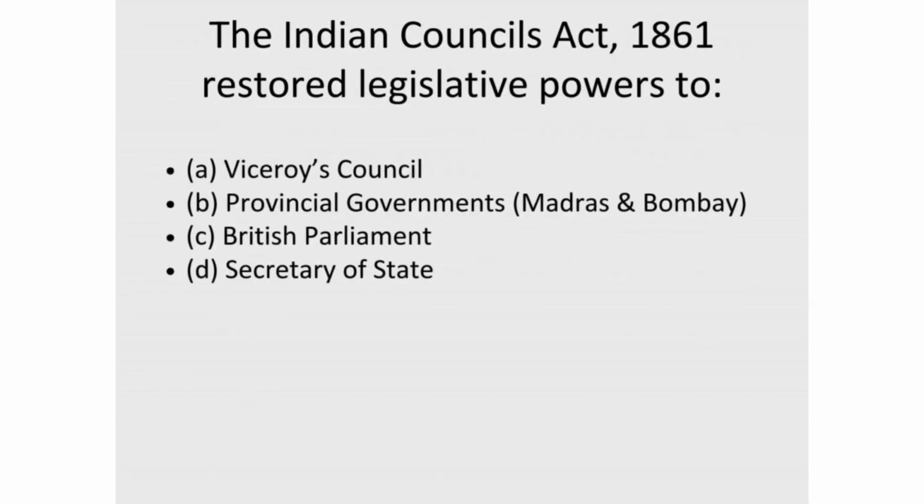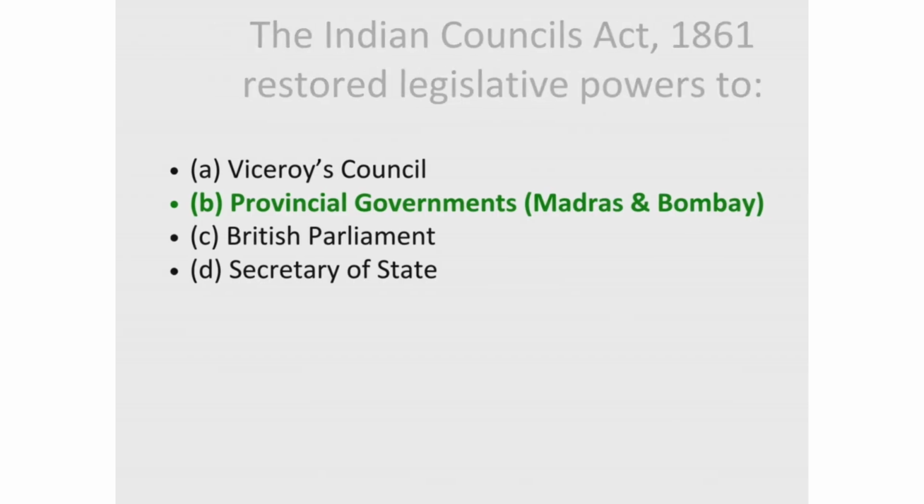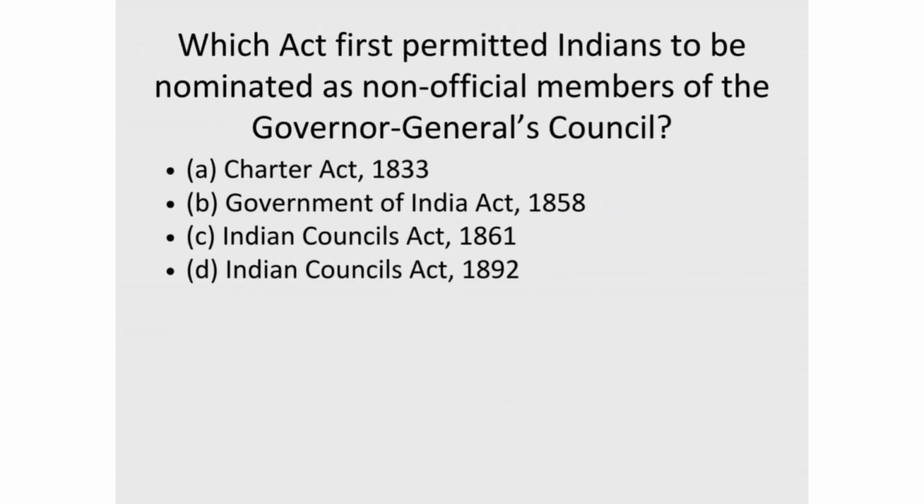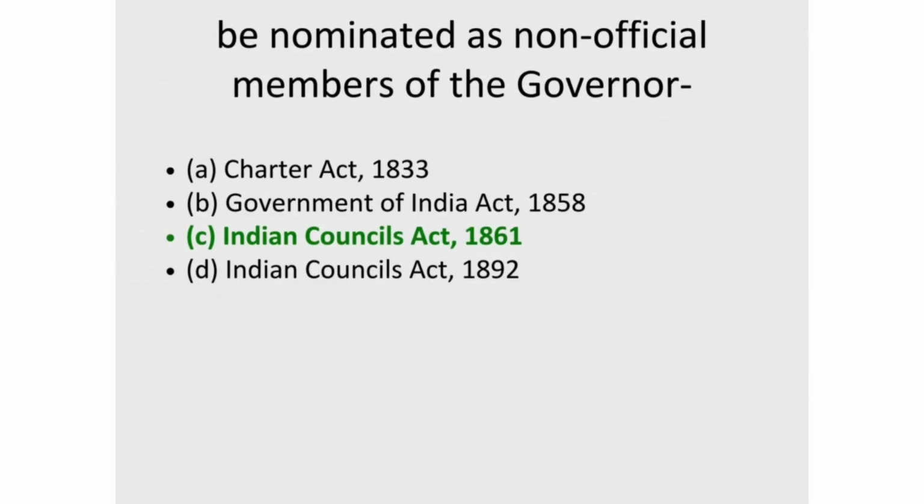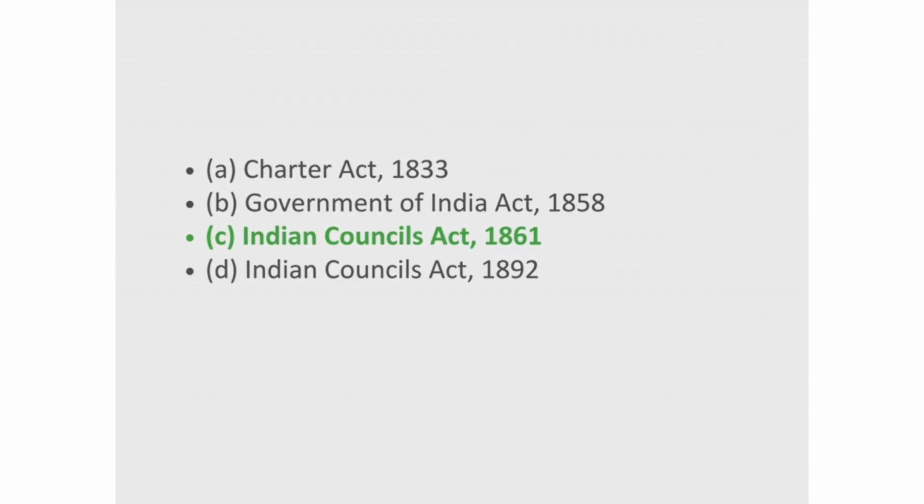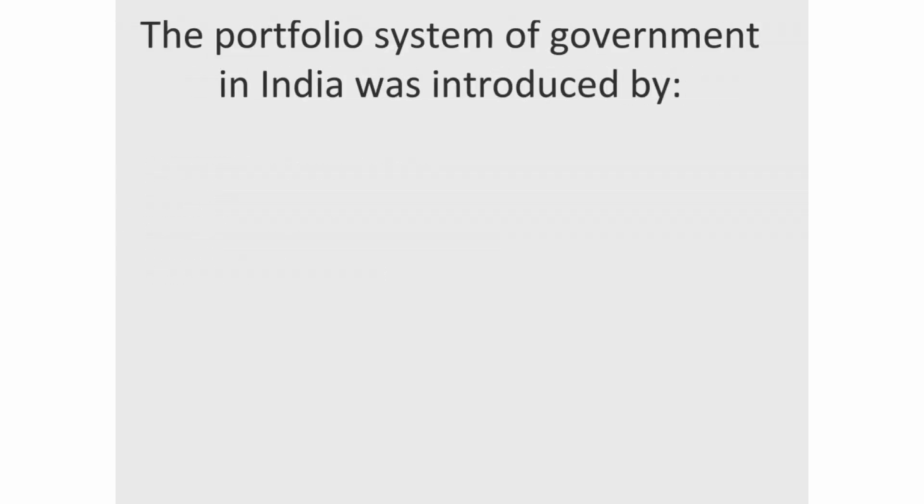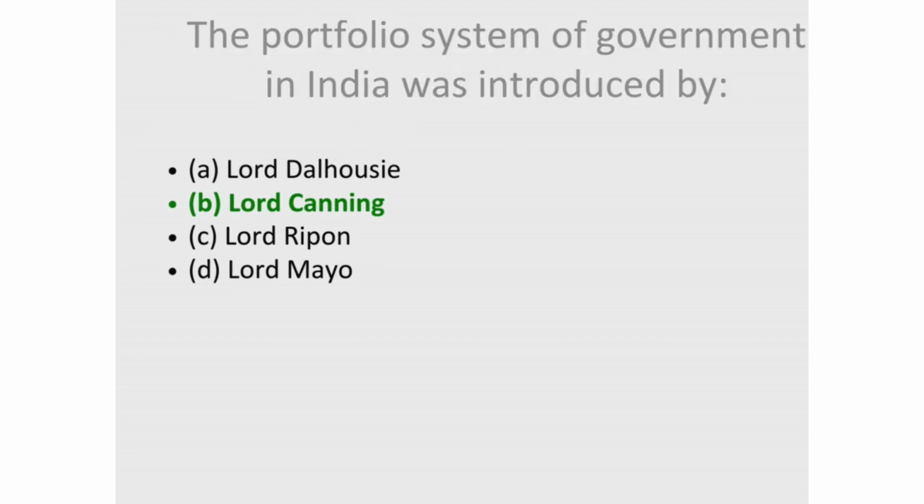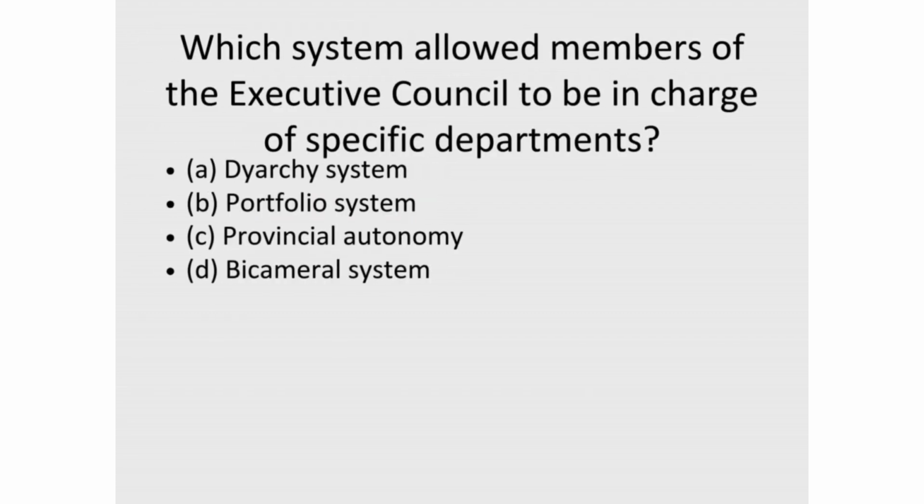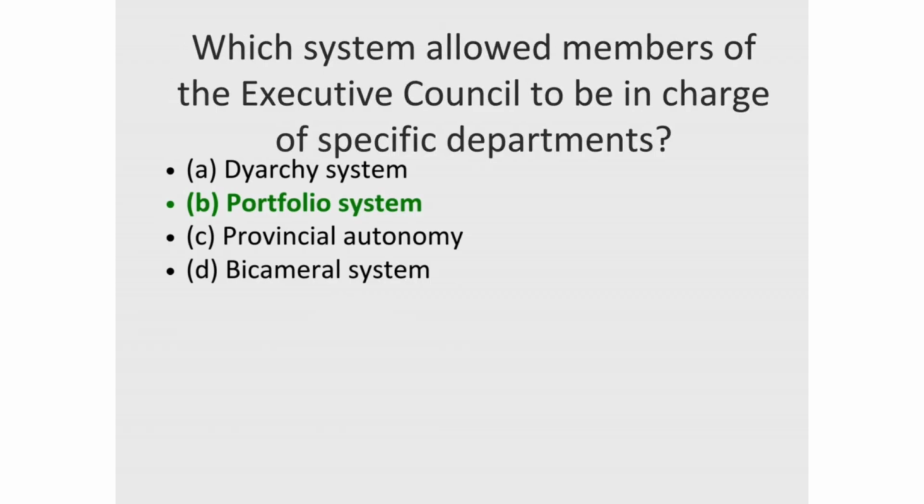9. The Indian Councils Act, 1861 restored legislative powers to. Correct answer, B. Provincial governments, Madras and Bombay. 10. Which act first permitted Indians to be nominated as non-official members of the Governor-General's Council? Correct answer, C. Indian Councils Act, 1861. 11. The portfolio system of government in India was introduced by. Correct answer, B. Lord Canning. 12. Which system allowed members of the Executive Council to be in charge of specific departments? Correct answer, B. Portfolio system.